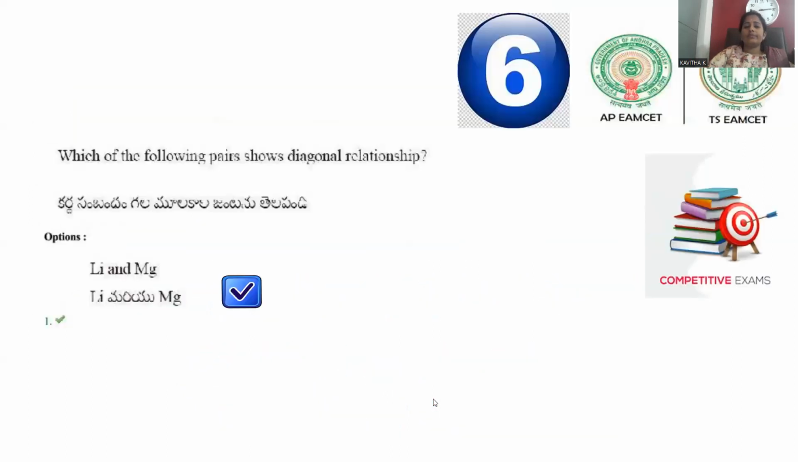Let's go with question number 6, which is the last question of the session. Which of the following pairs shows the diagonal relationship?